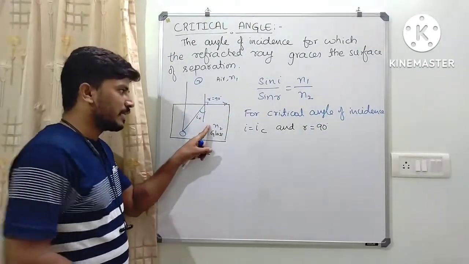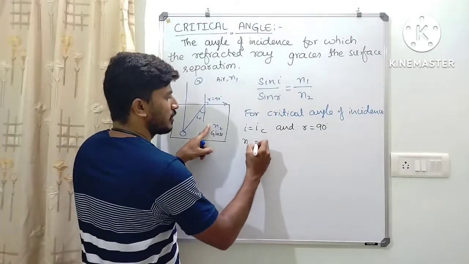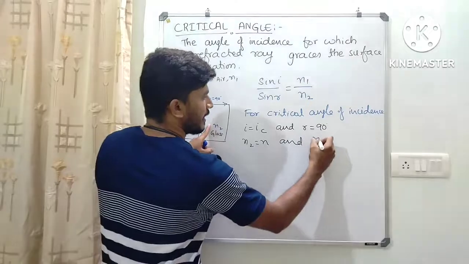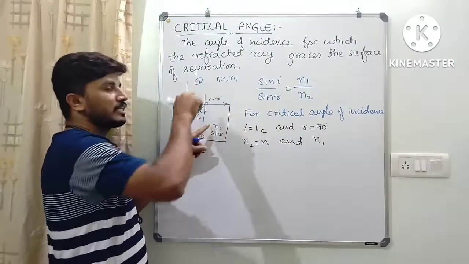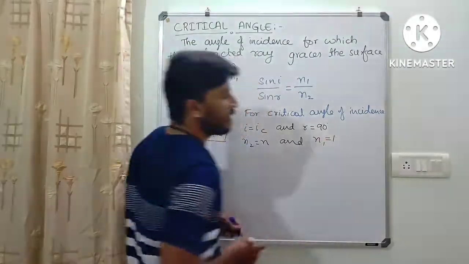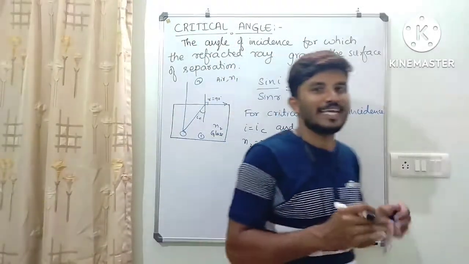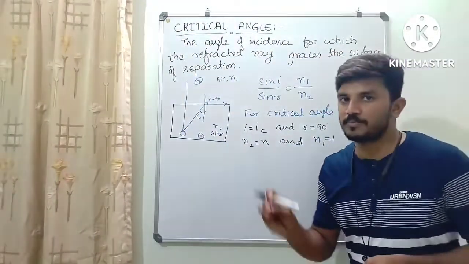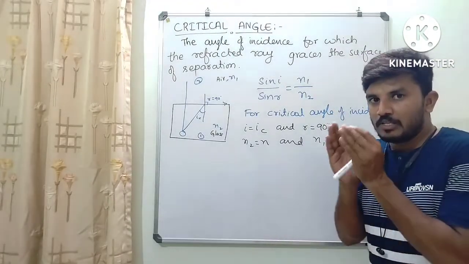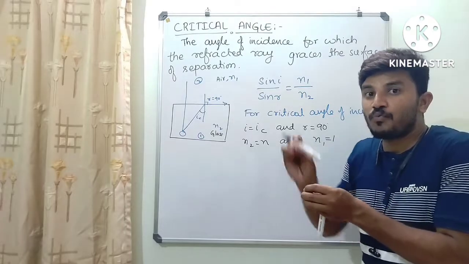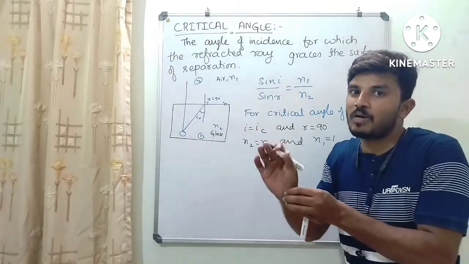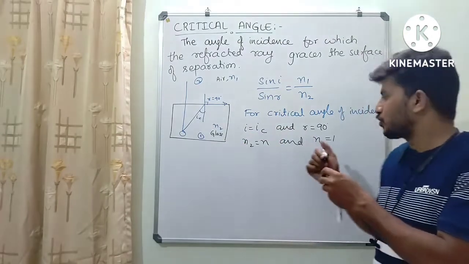Now let us consider N2 is equal to N, and N1, the refractive index of air, is almost equal to 1. Actually the refractive index of air is 1.001, which is almost equal to 1. The refractive index of vacuum is 1.